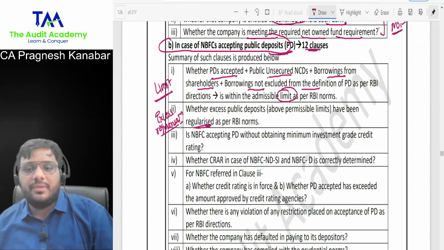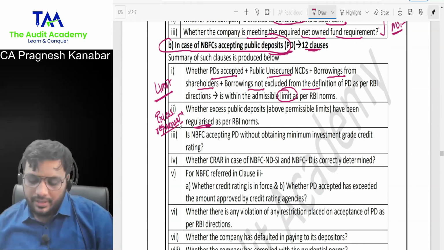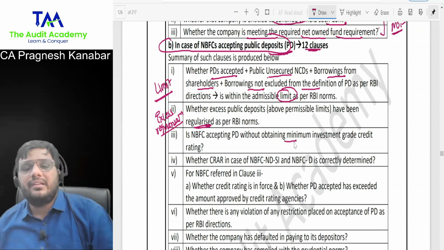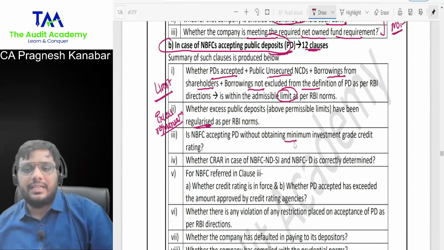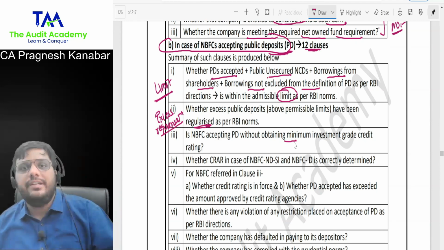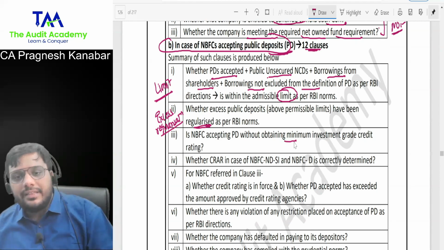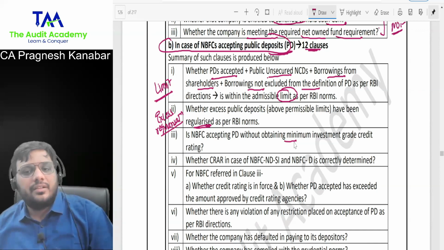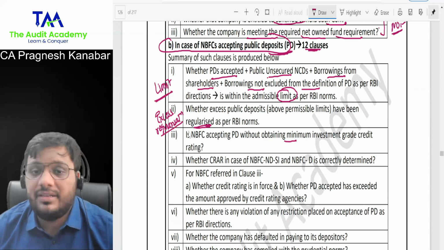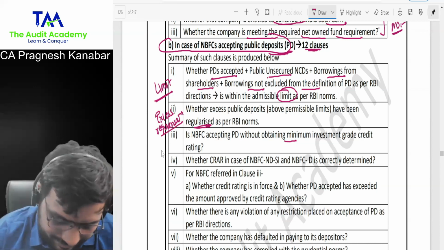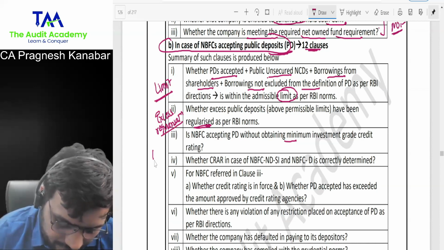You know what? If NBFCs want to accept public deposits, they need to have some minimum credit rating, investment credit rating and stuff. They need to get this credit rating done from credit rating agencies. And there is a minimum credit rating of investment also, but I will not say that. I don't want to get into that. If I write anything over here, you will unnecessarily vomit that. So you should know that there is 1 point on credit rating. Say, but is it given in the module? No. 1 point on credit rating.